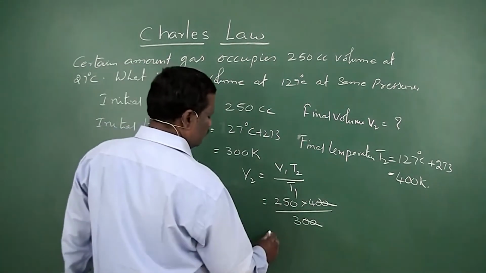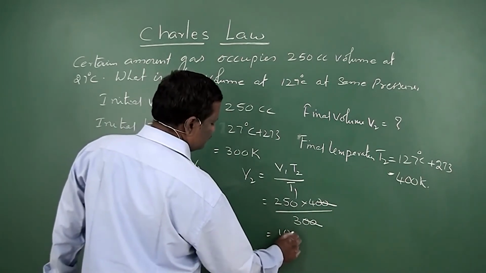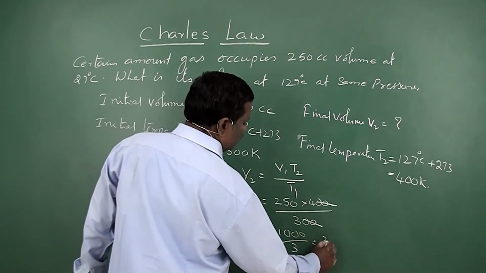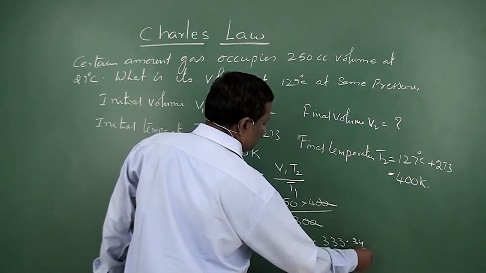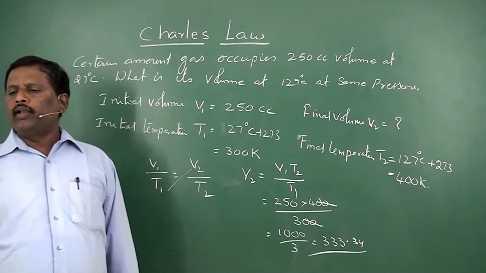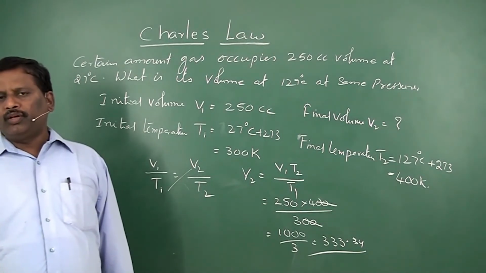So 25 fours are 1000 by 3, that is equal to 333.33. This will be the final volume of the gas.